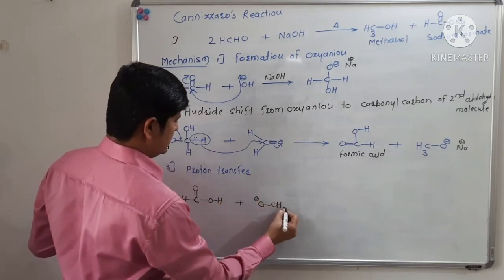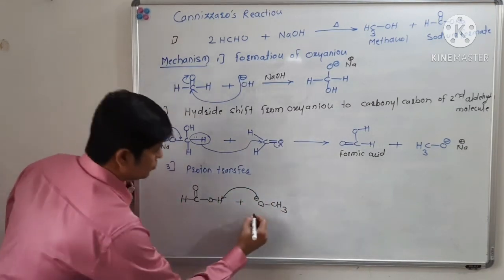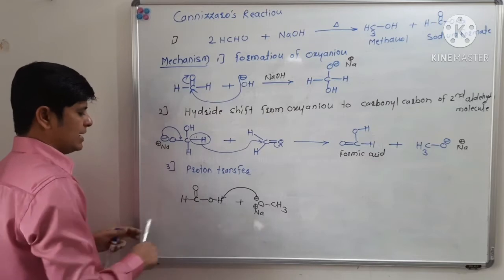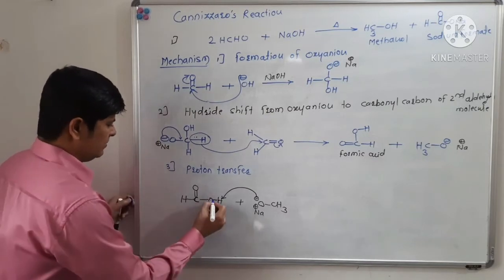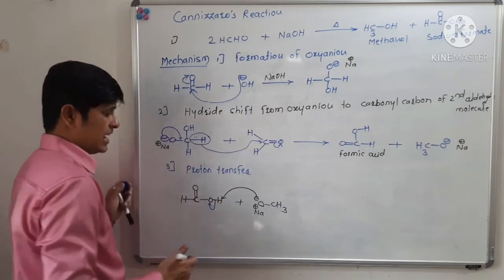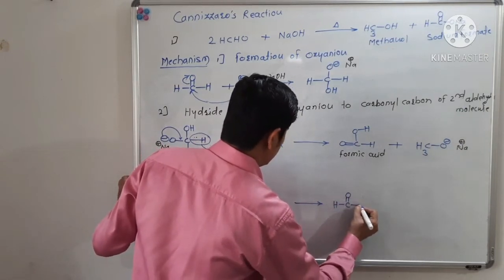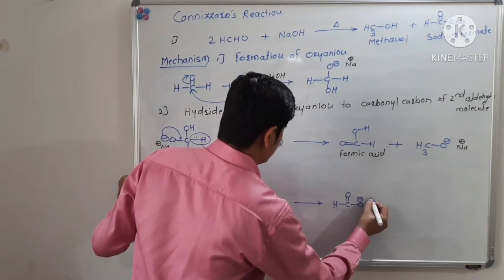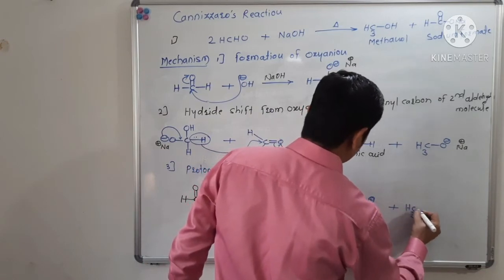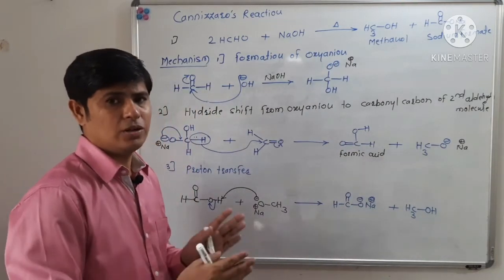So this alkoxide ion, sodium methoxide, will abstract the proton of the carboxylic acid, as it is more acidic and this is more basic. So here there is an acid base reaction. There is formation of O minus Na plus, the sodium salt of formic acid, and methyl alcohol. So this is a Cannizzaro reaction between formaldehyde molecules.